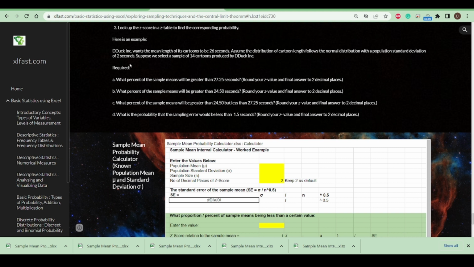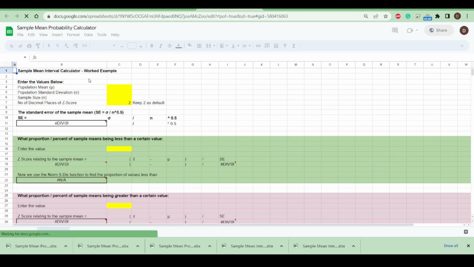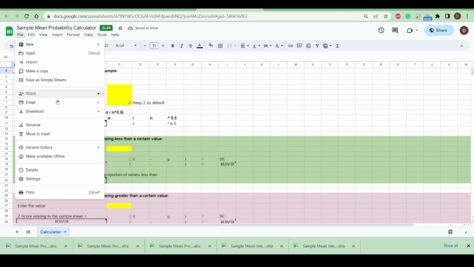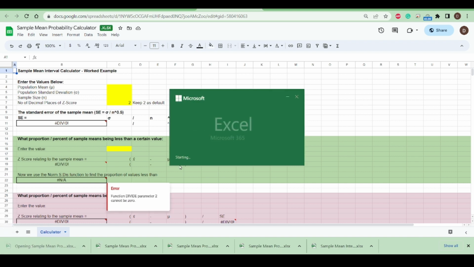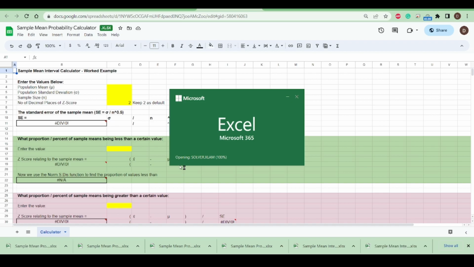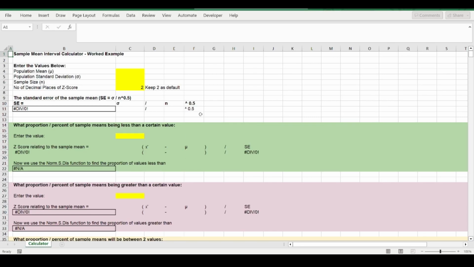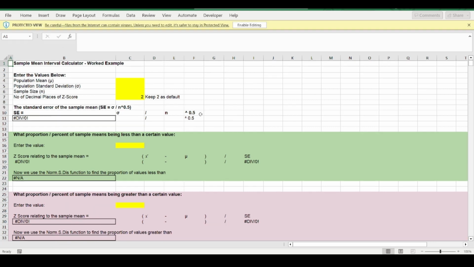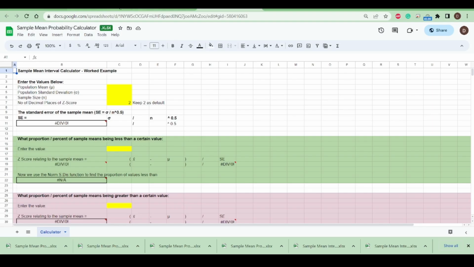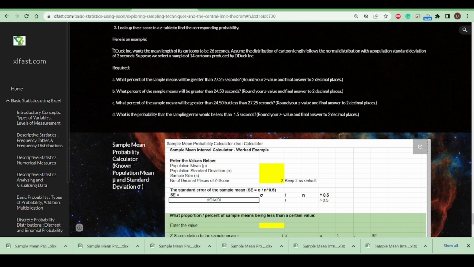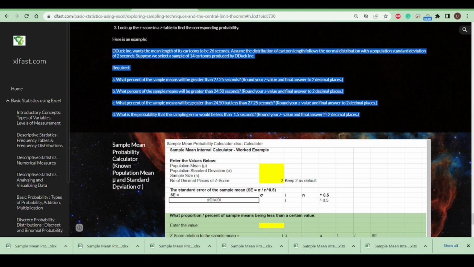So what I'm going to do, I'm going to get this calculator here and open it up in Excel. So file, download it as an Excel file, open it up in Excel, and click Enable Editing. Right, so I'm going to go back to the question. I'm going to copy this question and put it at the bottom of my calculator.